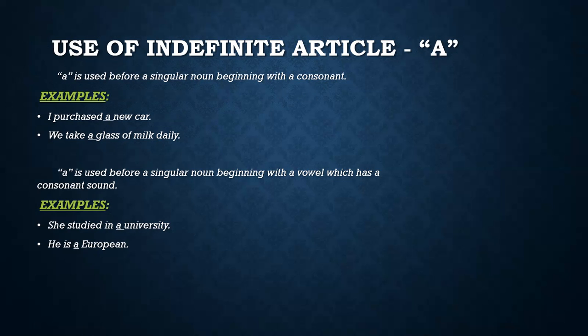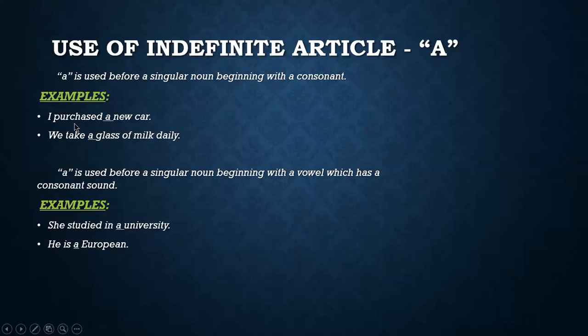A, E, I, O, U are the vowels, and the remaining letters in the English alphabet are called consonants. So a is used for a singular noun, not more than one. For any one noun, we use a before it, but the name of that noun should start with a consonant.